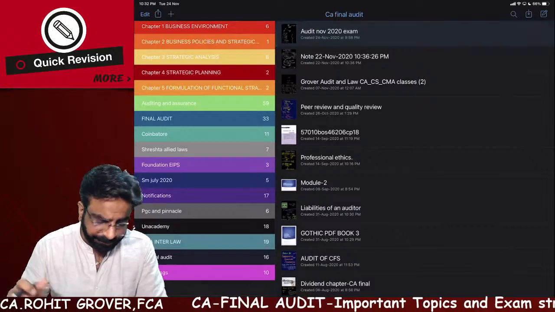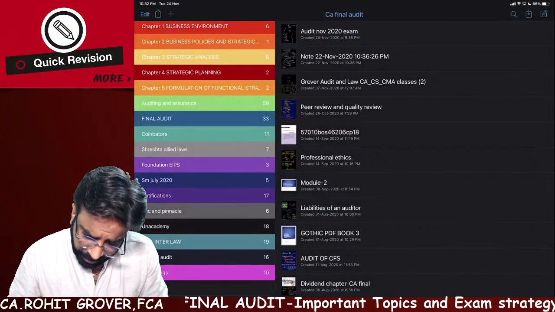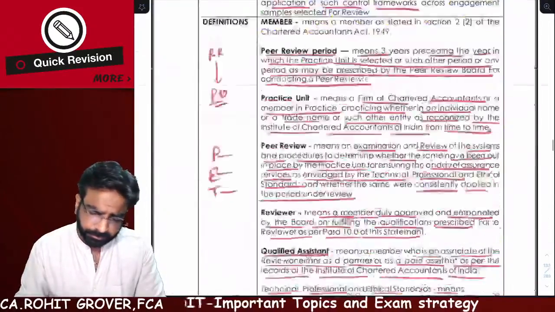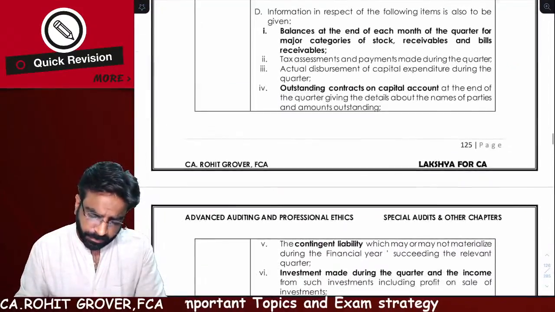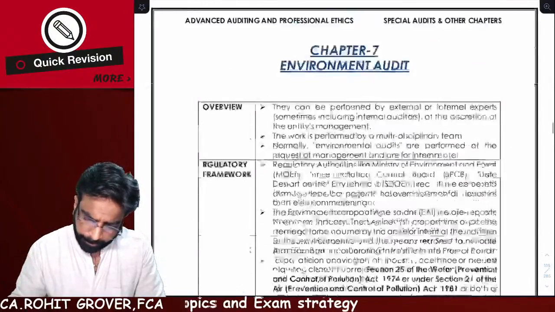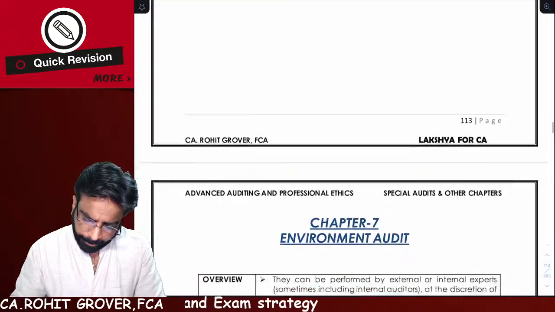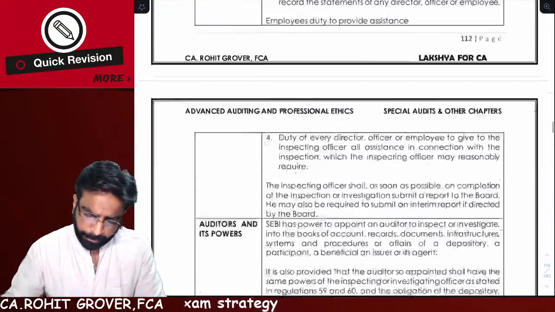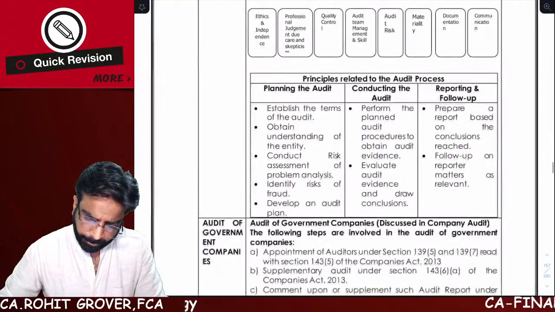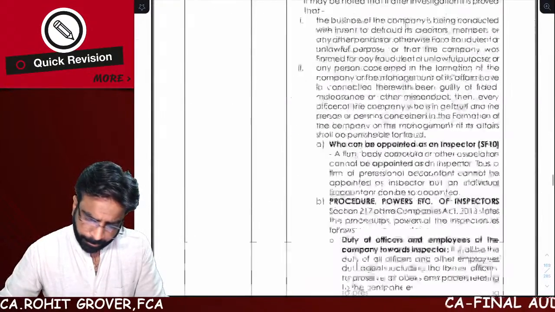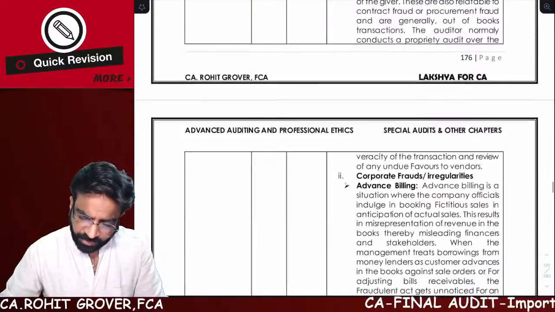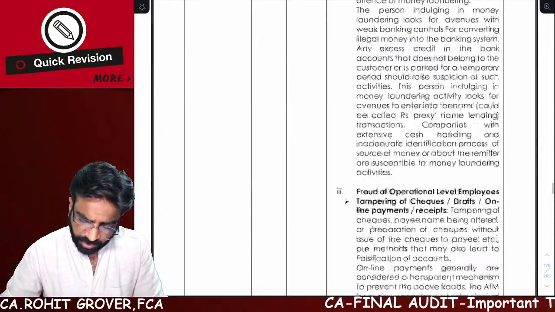So let me give you the idea of the forensic audit. Let's take an idea of the forensic audit. What are the important questions they may ask you from the forensic audit? I'm trying to tell you those topics only.